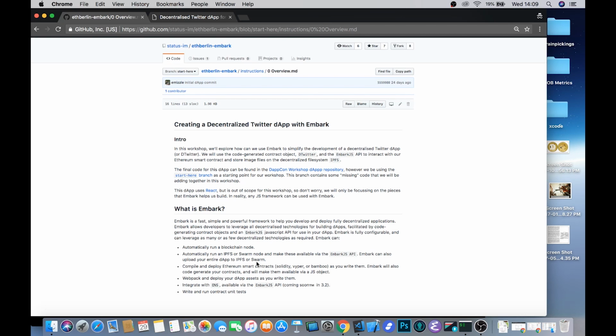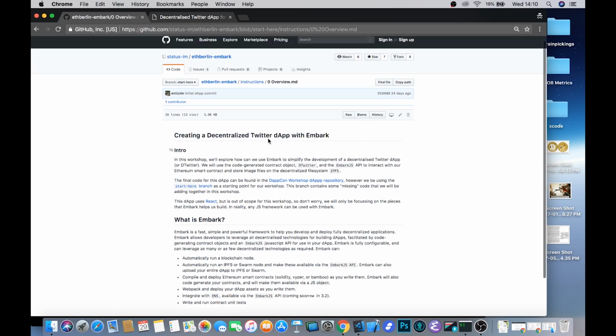So Solidity is the most popular programming language for smart contracts on Ethereum, but Viper is a really cool Python-like alternative that also targets the EVM, and Bamboo is also really an interesting and quite experimental alternative that's quite fun to look into. Embark supports all of those, as well as a really robust testing framework and a really neat terminal dashboard that I'm going to get to show you in the course of this tutorial.